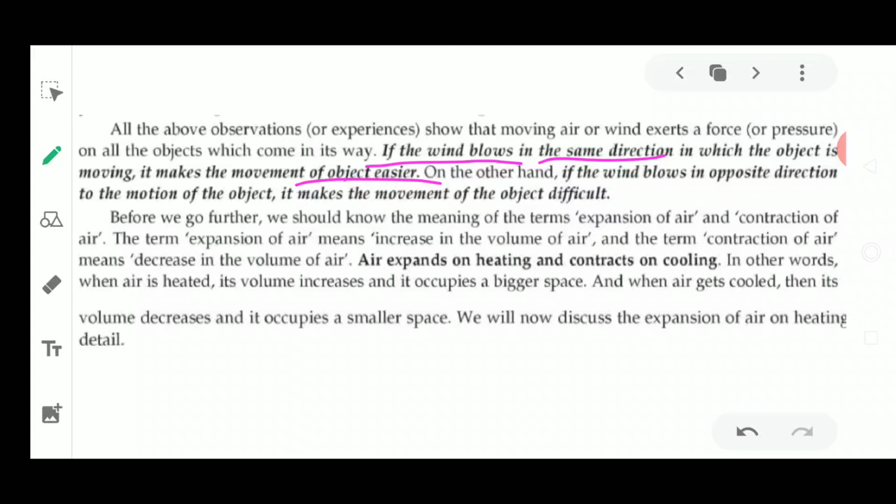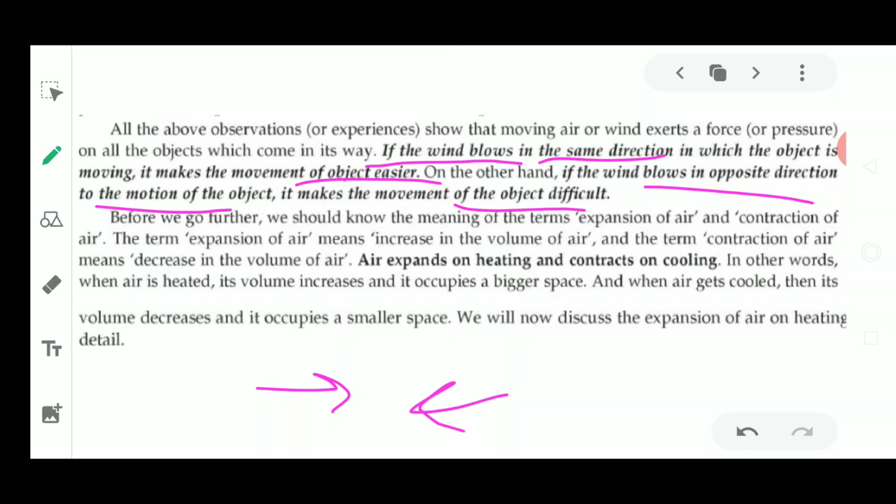So these are the examples where we have seen that if an object is moving in the direction of the wind, with the direction of the wind from where it is coming, it becomes very easy. On the other hand, if the air blows in the opposite direction to the motion of the object, it is very difficult for the object to move. If the air is coming from the front and you are moving against it, you are not going to move very easily.